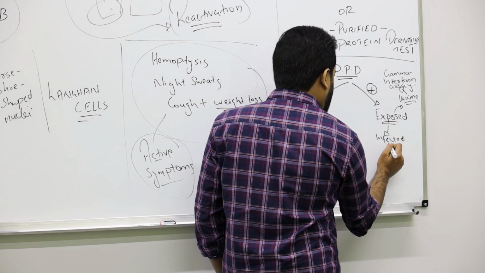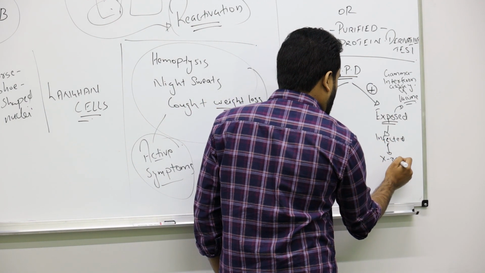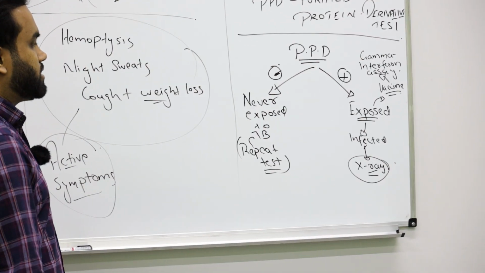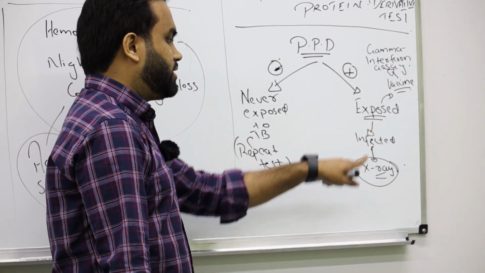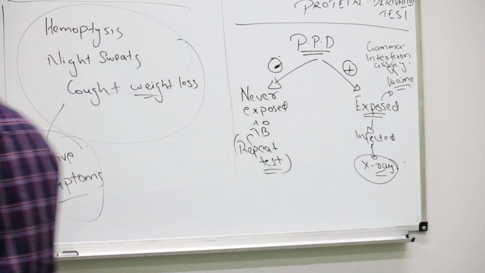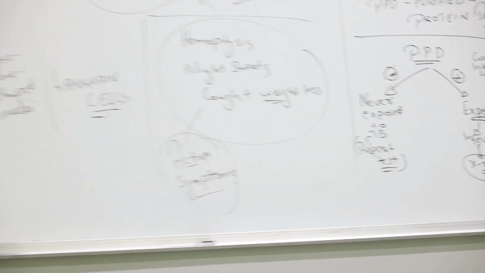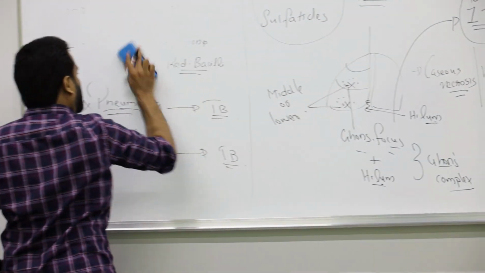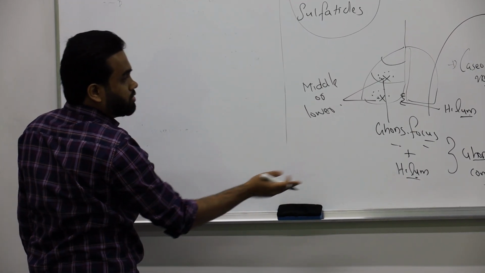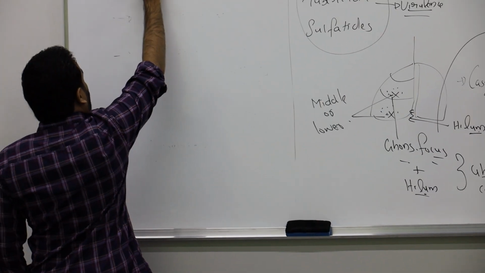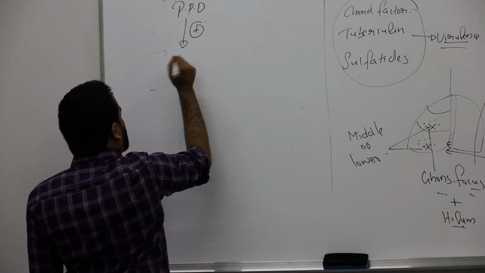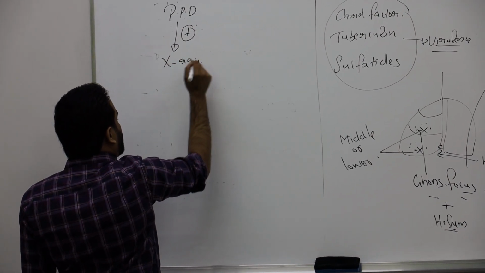So if the person is infected, you will go for an X-ray now. You do an X-ray. So once again, if the patient is infected, you go for an X-ray. Okay, let's come back. The flowchart goes like this. Here we have a person with a PPD test. He has a positive PPD test, and you suspect he is infected. So you take an X-ray.